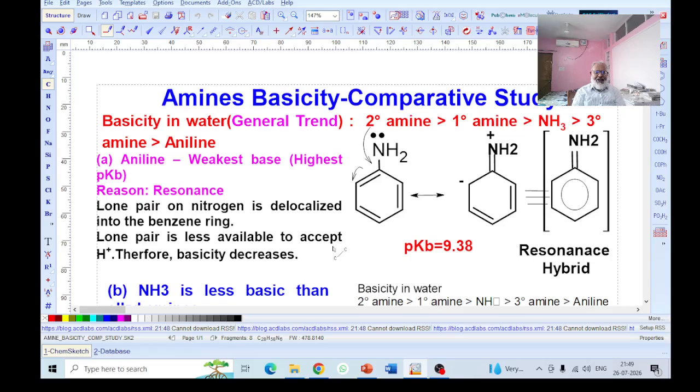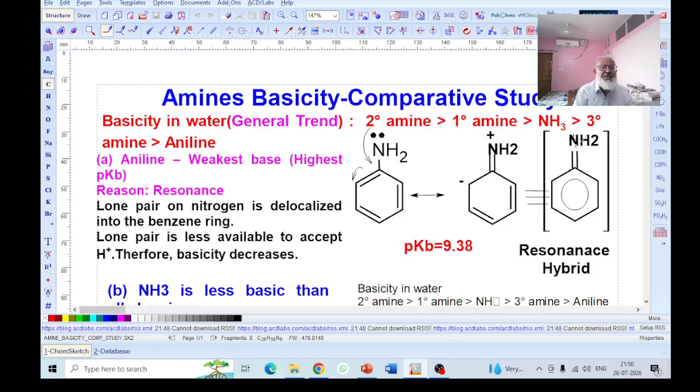On the right hand side, you will find a resonating structure of aniline. Aniline has a lone pair of electrons on the nitrogen atom. If these electrons are available, then aniline or any molecule can show basicity. But this lone pair of electrons gets involved in delocalization. Here the delocalization has been shown, and nitrogen has become positively charged.